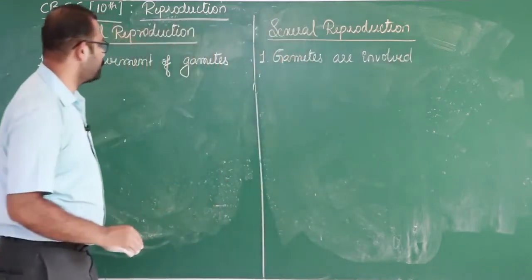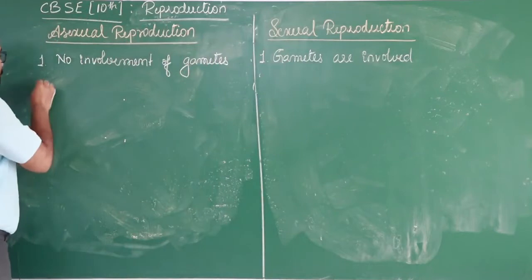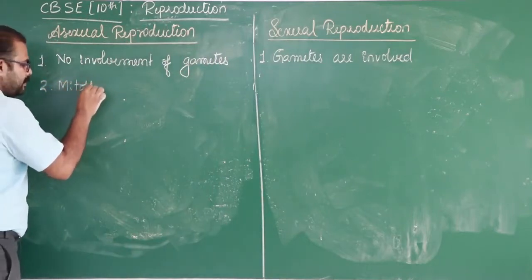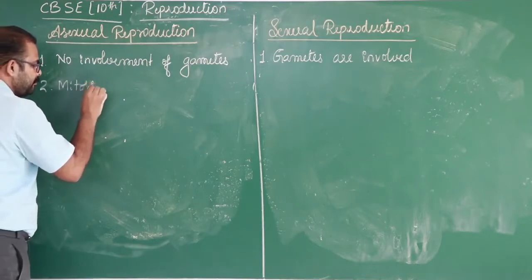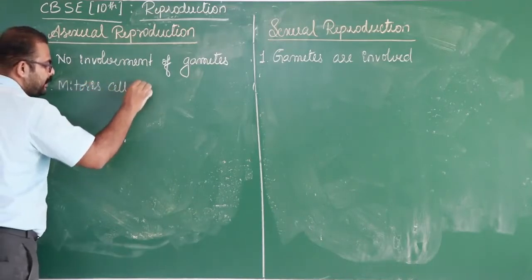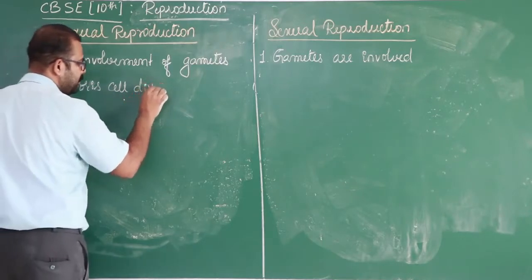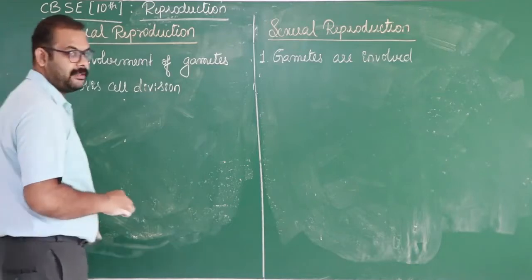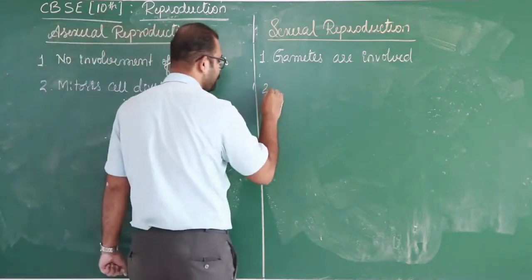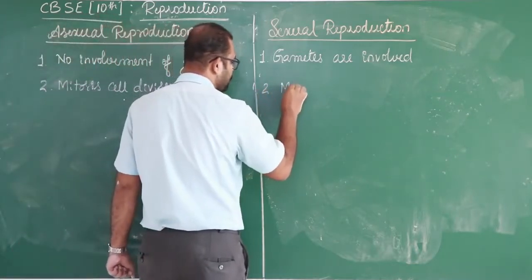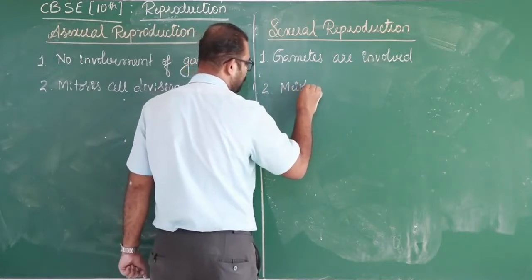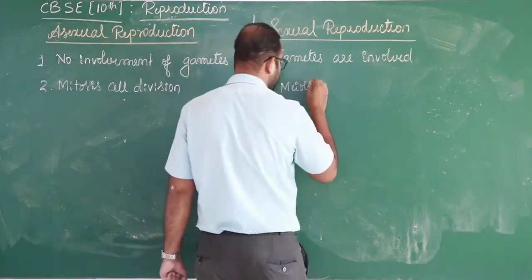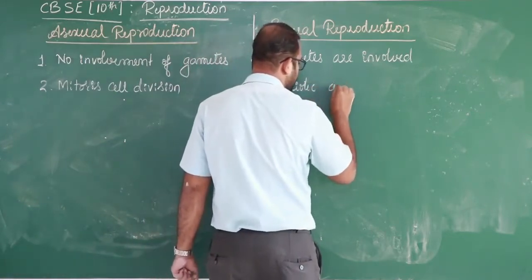In asexual reproduction, they undergo mitotic cell division. We can observe mitotic cell division in asexual reproduction, and in the sexual method it is meiotic or meiosis cell division.